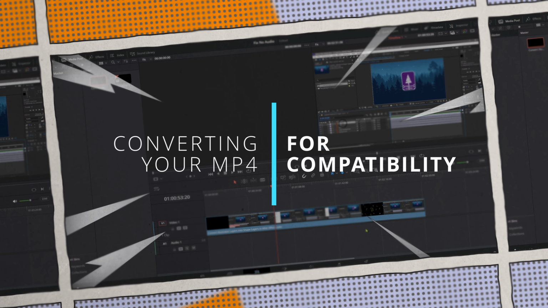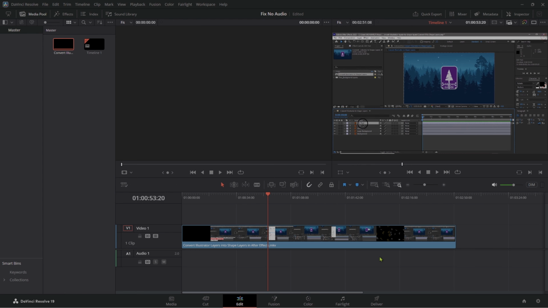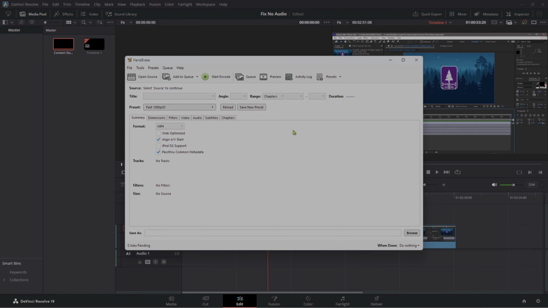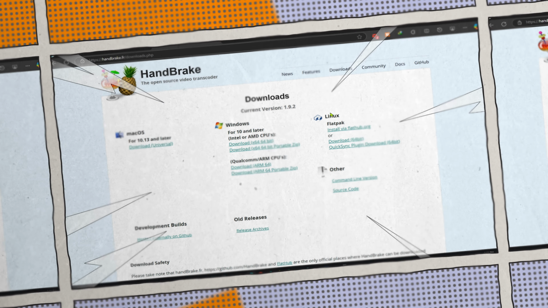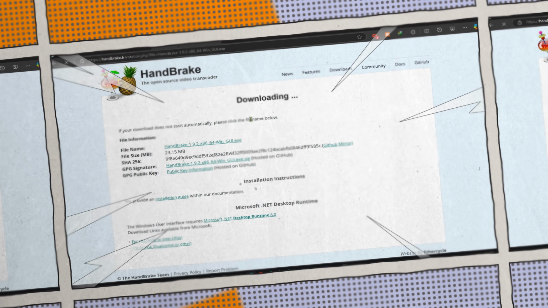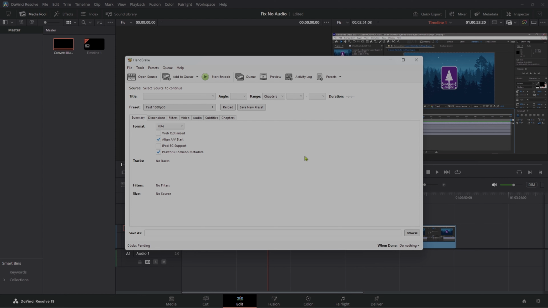If adjusting the audio settings didn't do the trick, it's time to bring in the big guns: codec conversion. This process can help resolve many compatibility issues that simple adjustments can't fix. Handbrake is a free and open source tool that excels at this. It's widely used for converting video files into different formats. Download and install it if you haven't already. The installation process is straightforward and quick.